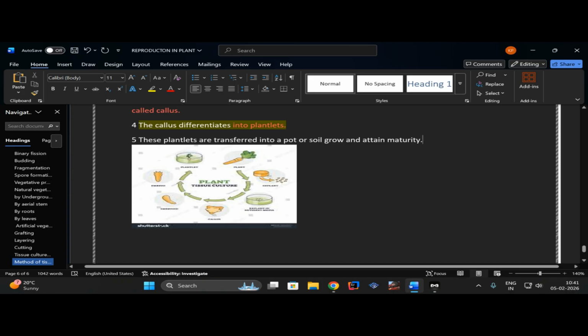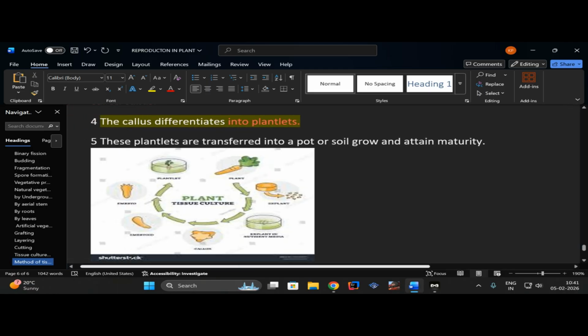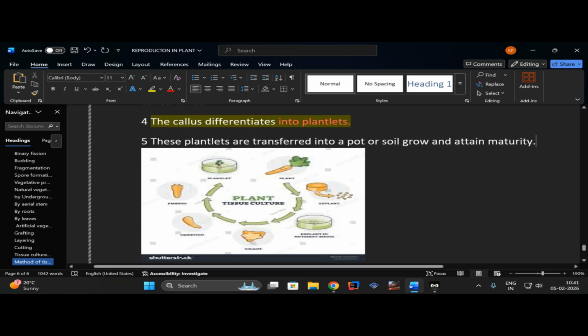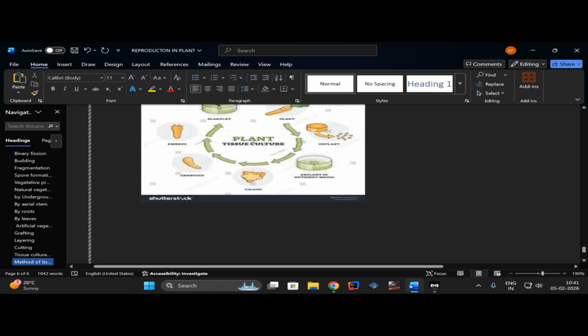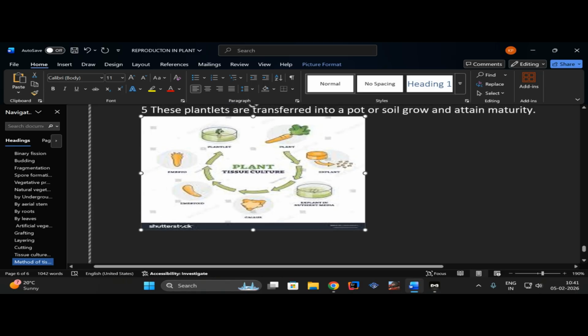So yeah, here this part ends, and let me explain with the diagram, because it may help you. We are taking the plant, cutting it into small fragments, and transferring it into a small test tube type structure containing plant hormones and nutrients. It will form callus, which will develop into plantlets, and after that we plant it into a pot. Right. So here the chapter ends.